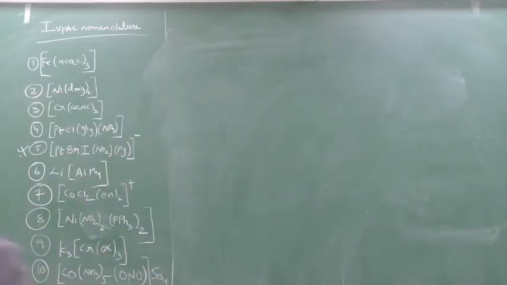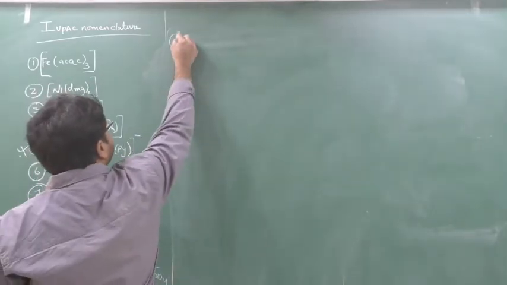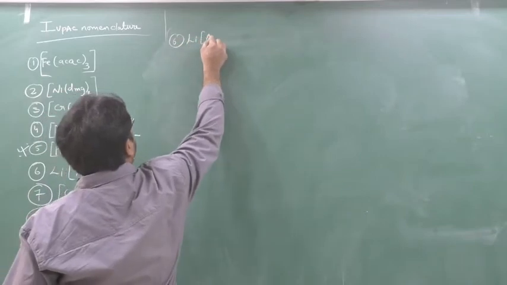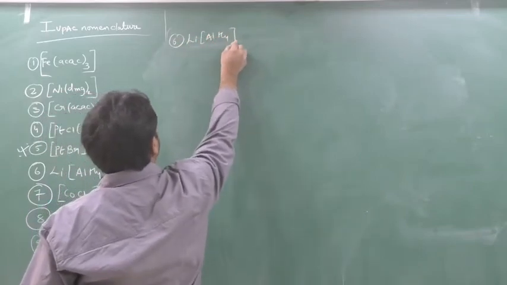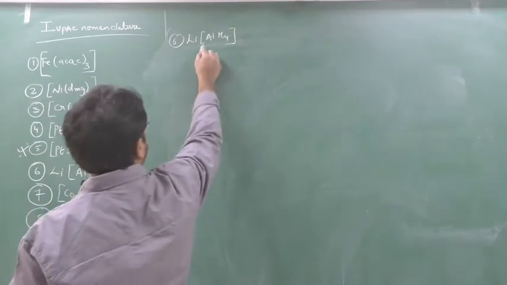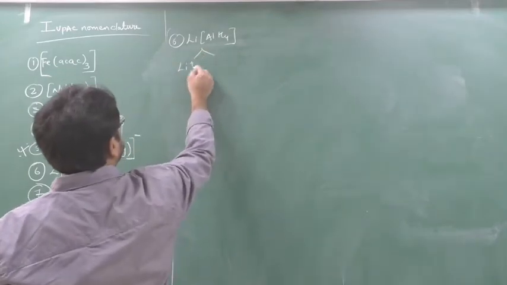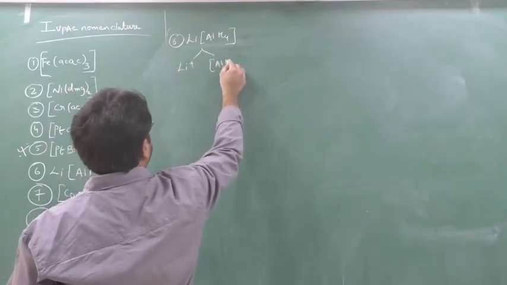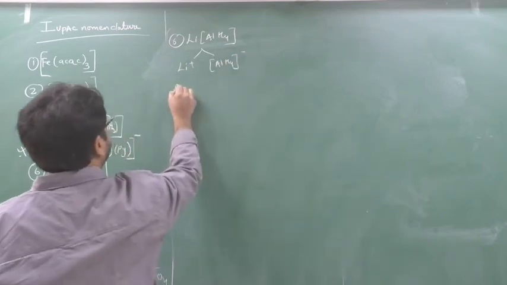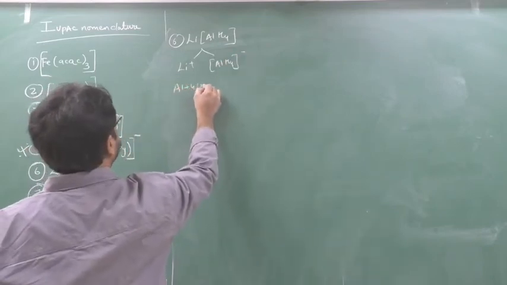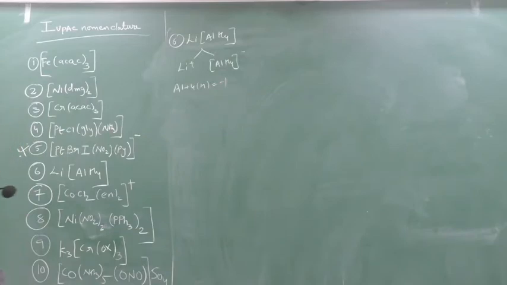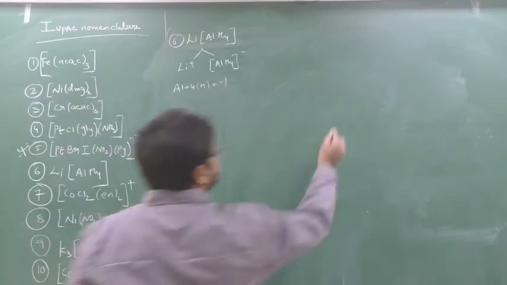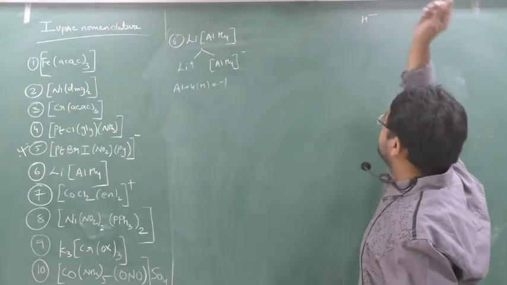So next comes 6th question. LiAlH4. Yes or no? Now see, first we'll split this: Li plus, and here I will put AlH4 minus. So here Al plus 4 into H equal to minus 1. And whenever hydrogen is bonded to metal, it will be hydride. Yes or no? So H minus you add in that list which I have left now.